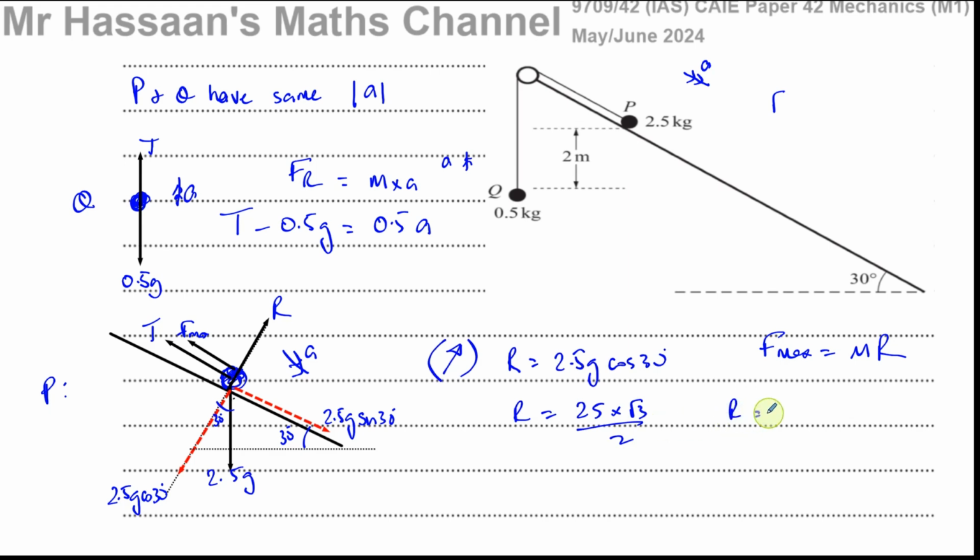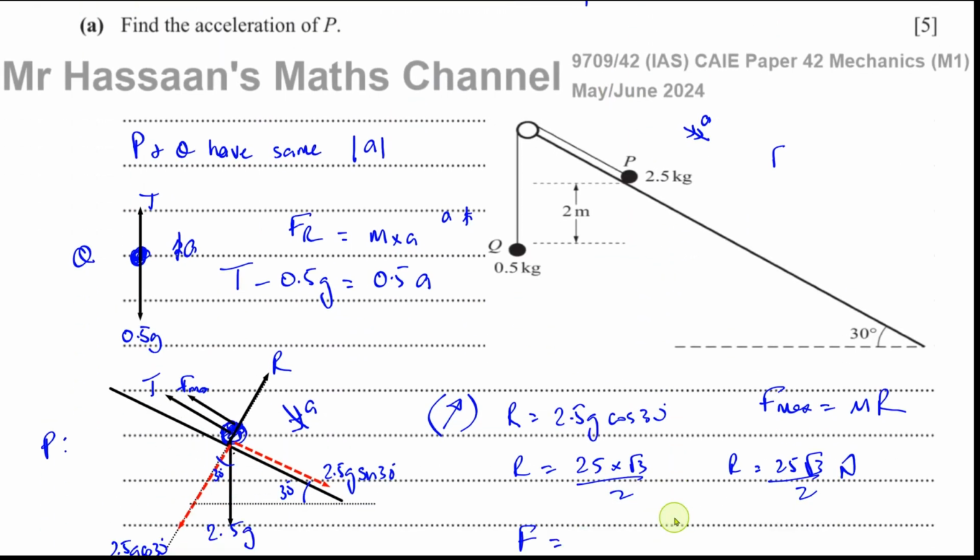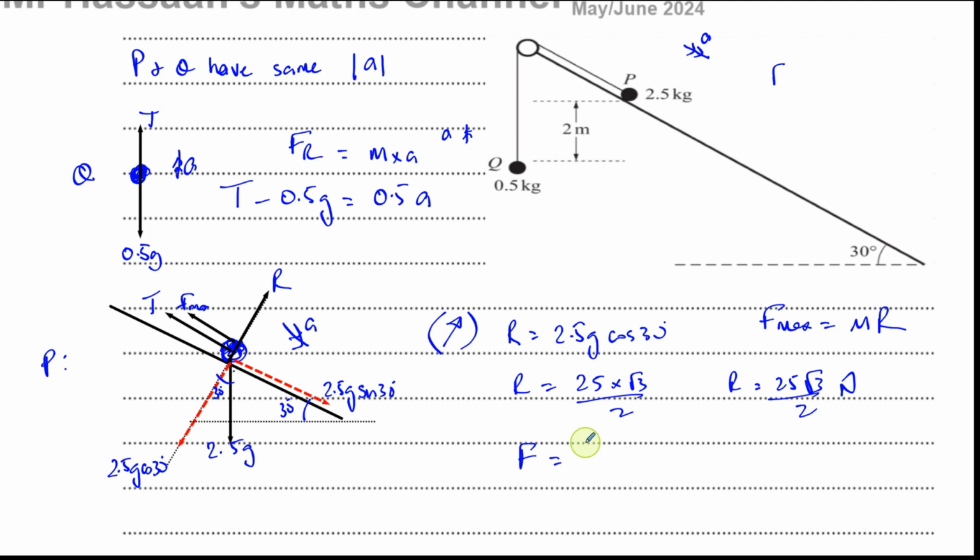So R is 25 root 3 over 2 newtons. Therefore F max is 0.2 times that, since mu is equal to 0.2, which is 1/5. So F max is 1/5 times 25 root 3 over 2. That cancels, so F max is 5 root 3 over 2 newtons.